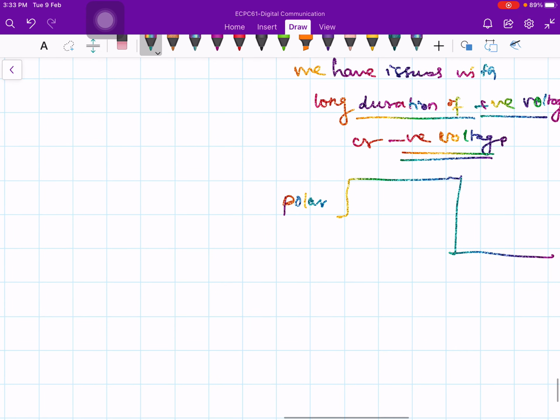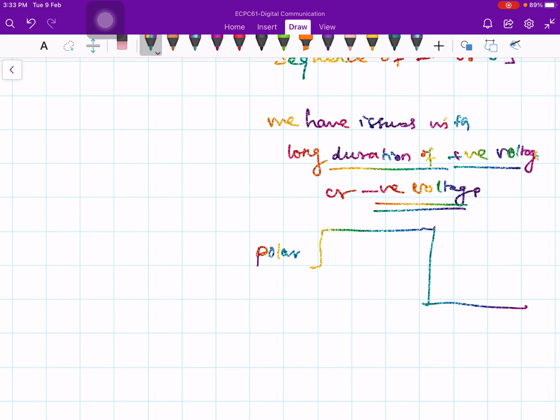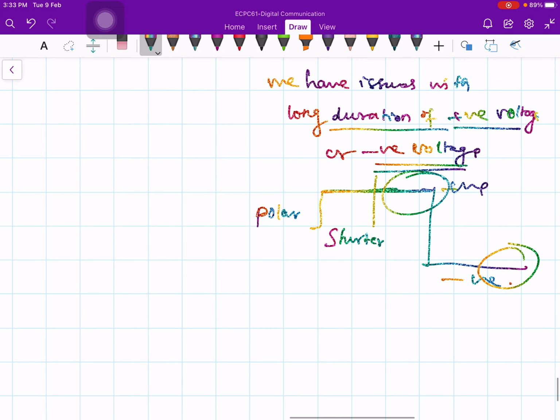The net effect of these DC conditions, I'll come to that later. Therefore, instead of allowing long duration of positive voltage or long duration of negative voltage, allow them for shorter durations. Make some changes here and similarly make some changes here. That's what we are going to do. Now let us see these things in detail.